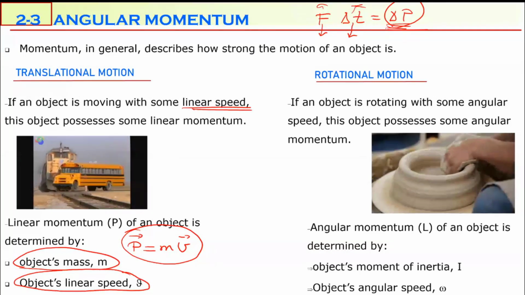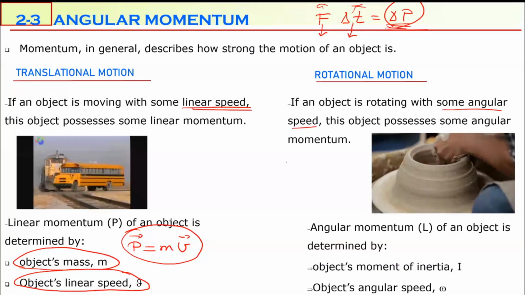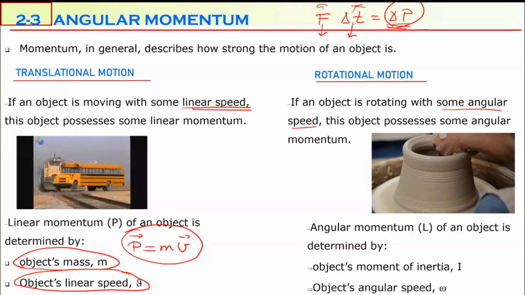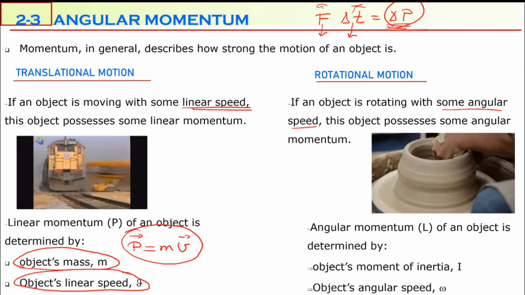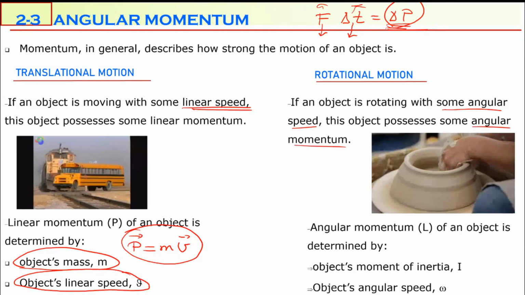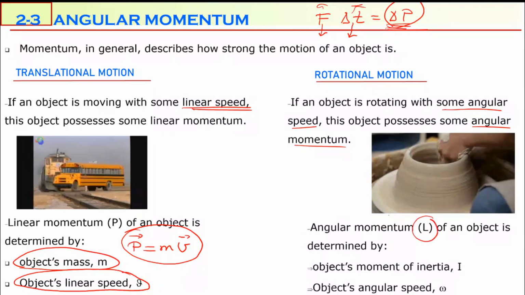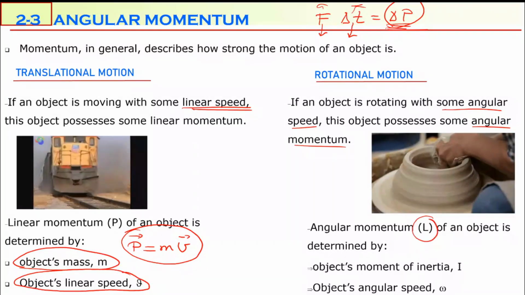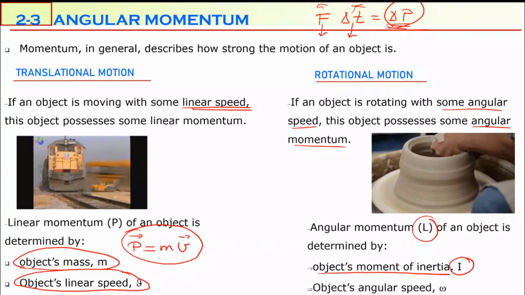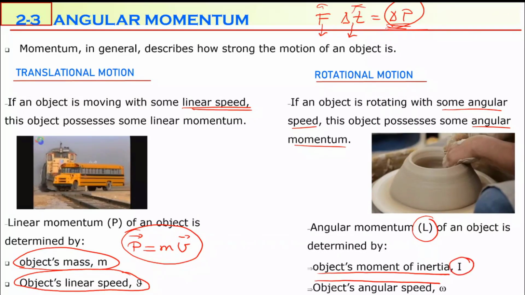If an object is rotating with some angular speed, this object has some angular momentum. This angular momentum is represented by capital L and determined by two things. One of them is the object's moment of inertia I. The second one is the object's angular speed omega.